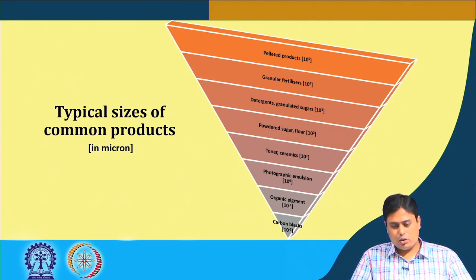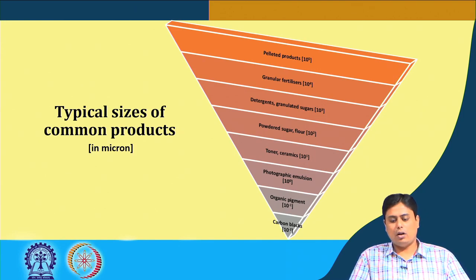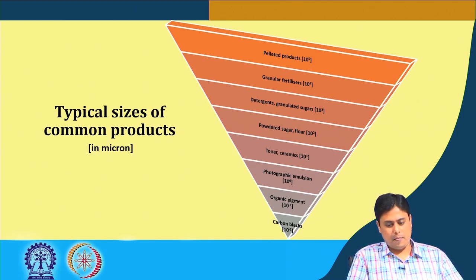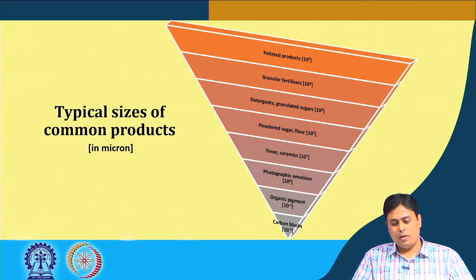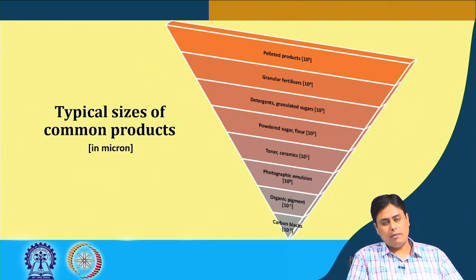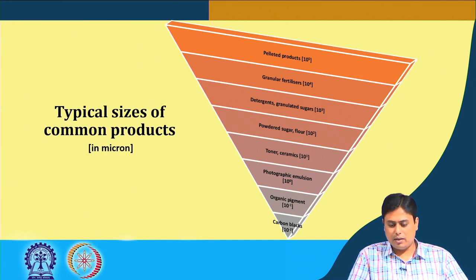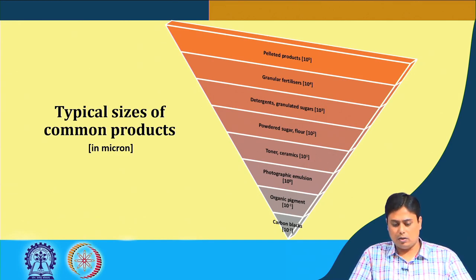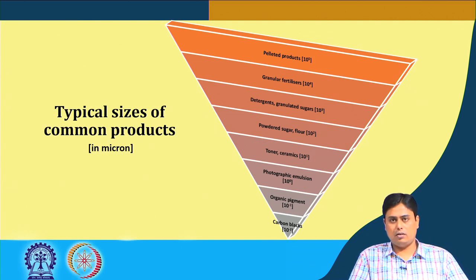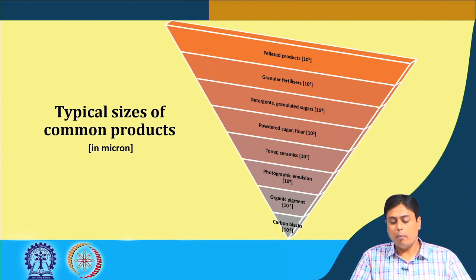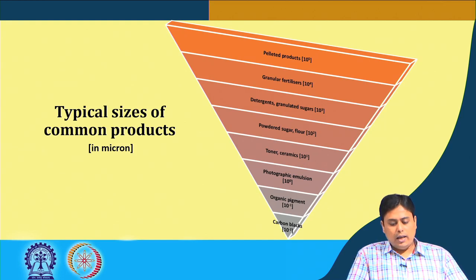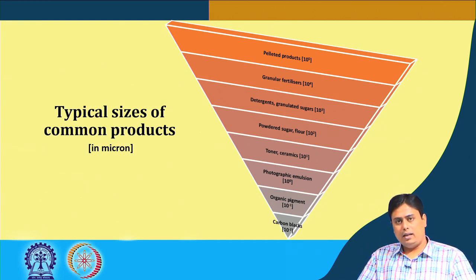Detergent and granulated sugars come in the range of 10 to the power 3 micron, that means the 1000 micron level. Then we have powdered sugar or the flour that we use regularly, with a particle size in the order of 100 micron. The toner cartridges and the ceramics that we use are in the order of 10 micron. The photographic emulsions are in the order of 1 micron. Then there are submicron particles like organic pigments and carbon blacks.